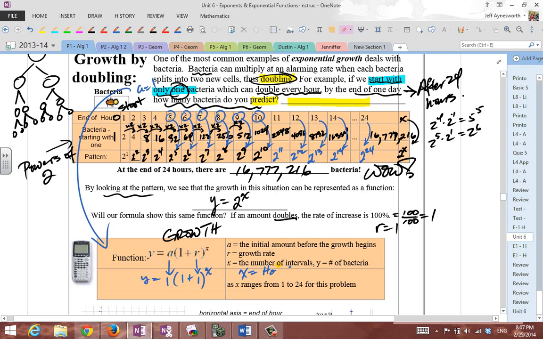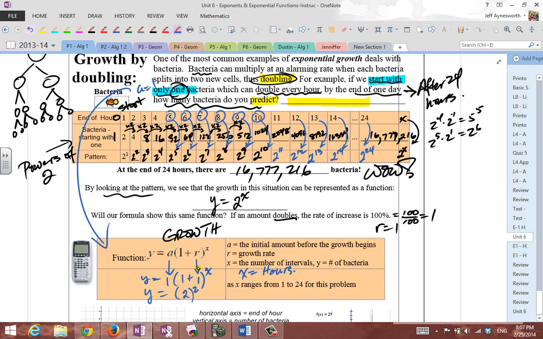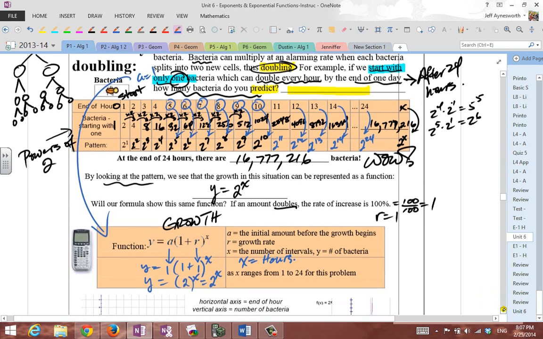Let me write that better here. There we go. All right, what does this give you? Y equals, let me see, 1 times something doesn't change it. 1 plus 1 is 2. Holy cow, you get 2 to the x power. Let me change that. I meant to say 2 to the x. All right, you don't need those parentheses. Just write down y equals 2 to the x. In general, the base is just being raised to the x power. Okay, so there we go. We've got that function there.